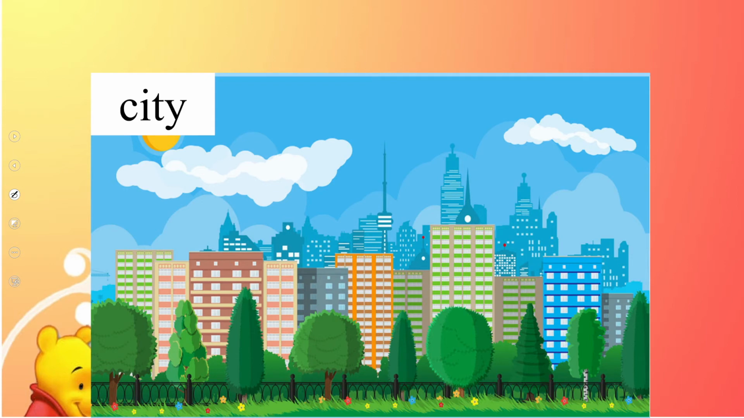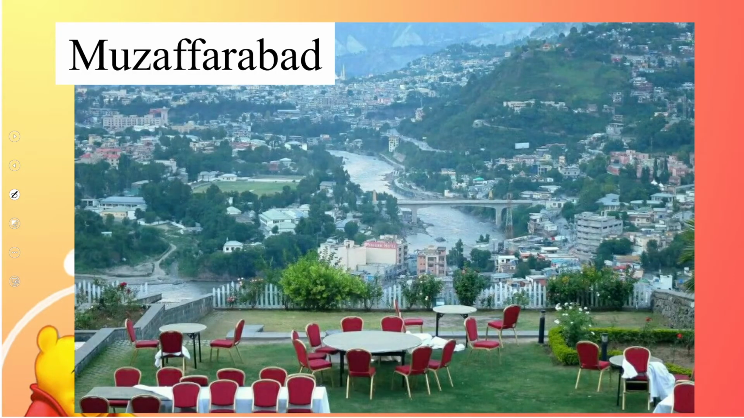City, as I told you, is a common naming word for a place. When I say city, it can be any city or every city, right? But when I say Muzaffarabad, this is the capital city of our Azad Jammu and Kashmir, the beautiful city we are talking about. So Muzaffarabad is a particular name and city is a common naming word. You are getting it? Good job.